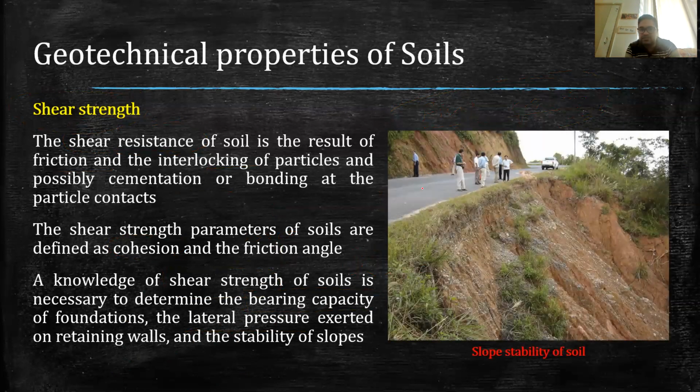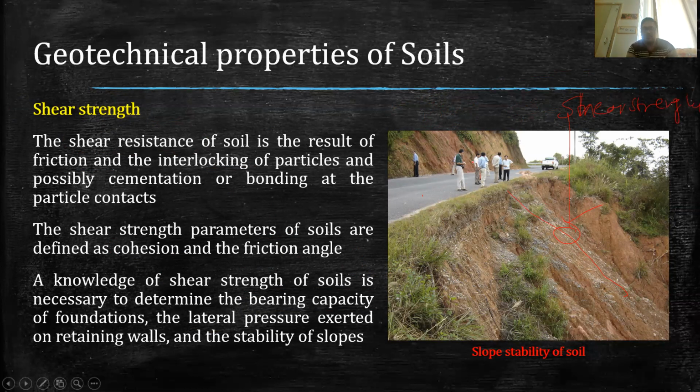So here you can see this is a road constructed on the soil, and this road is stable because of the stability of the soil, I mean, the stability of the slope of this soil. So here you can see this is the slope of the soil, and it is stable because of the strength, the shear strength of the soil.